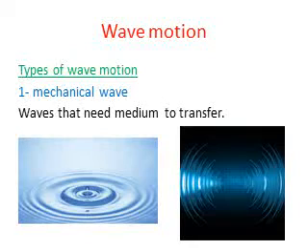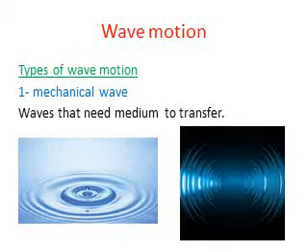And we have two types of wave motion. The first type is called mechanical waves. What is a mechanical wave? This means that we have waves that are not independent, which means they need a medium to carry them from the source to the receivers.